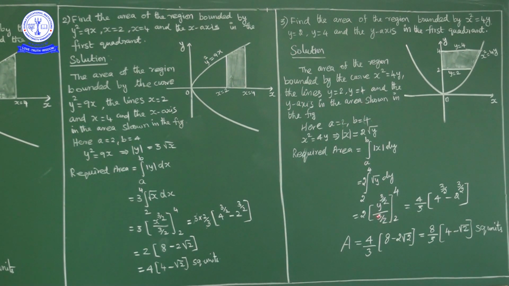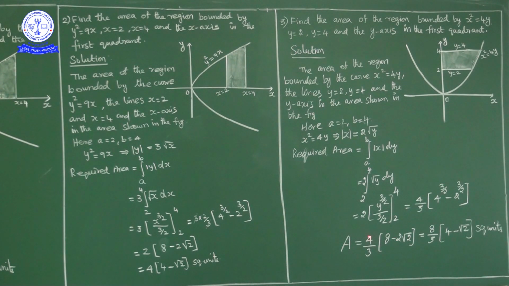y power 3 by 2 upon 3 by 2, lower limit to upper limit 4. Now this denominator 3 by 2 comes to numerator as 2 by 3. So 2 into 2 by 3 is 4 by 3 into, now in place of y substitute 4: 4 power 3 by 2 minus 2 power 3 by 2. Now 4 power 3 by 2 is how much? 8. 2 power 3 by 2 is how much? 2 root 2. So area is equal to 4 by 3 into 8 minus 2 root 2.